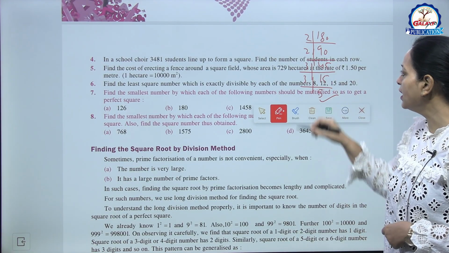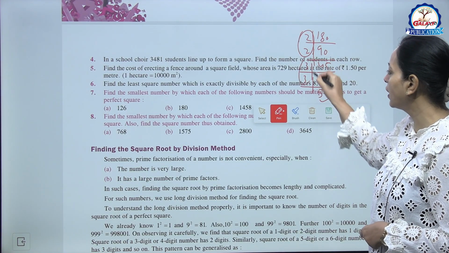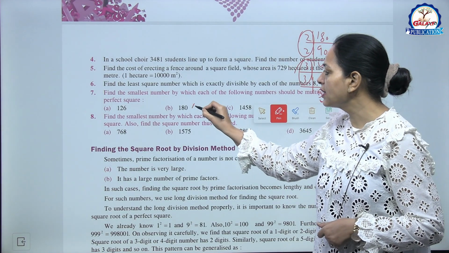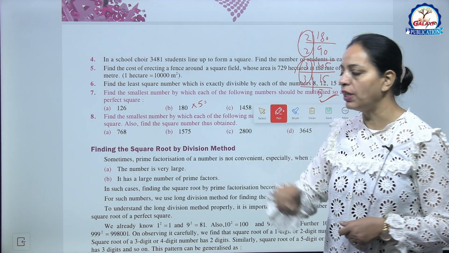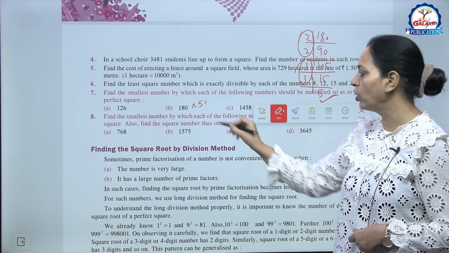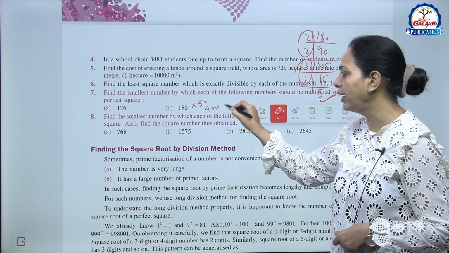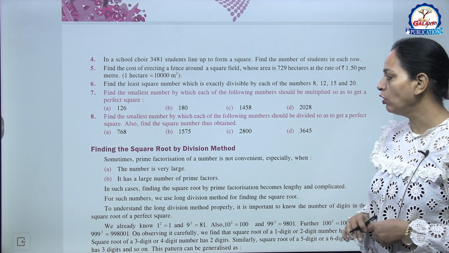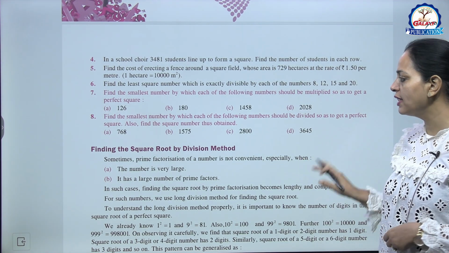So what we can see, 2 is occurring in pair, 3 is occurring in pair, 5 is single. So multiply this number by 5 to make it a perfect square, यानी 900, right? So I hope these are clear to you. Similarly, 8th question you can try on your own, very simple.